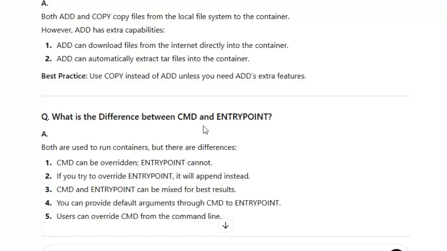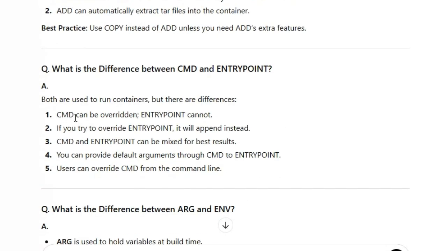Okay, what is the difference between CMD and ENTRYPOINT? Both are used to run the container, but there are differences. CMD can be overridden, ENTRYPOINT cannot be overridden. See, CMD can be overridden, ENTRYPOINT cannot. If you don't want it to be overridden, you can use ENTRYPOINT. If not, you can use CMD.